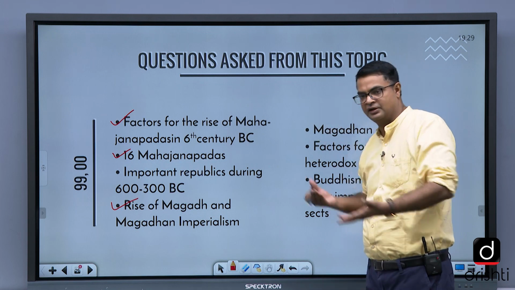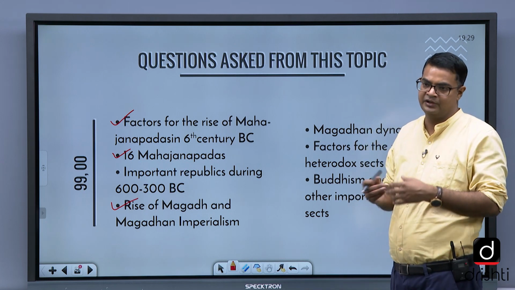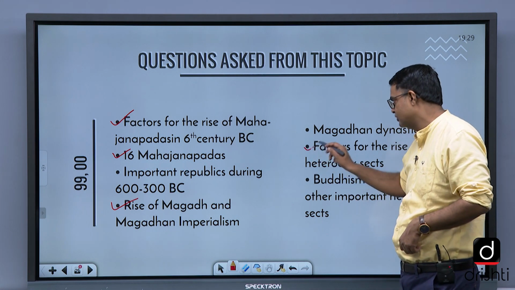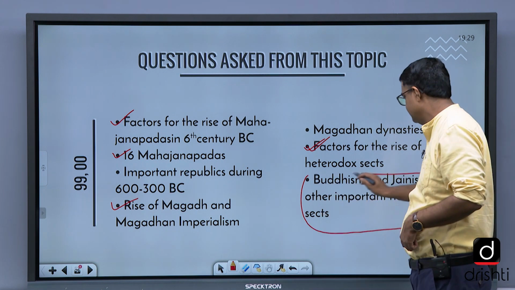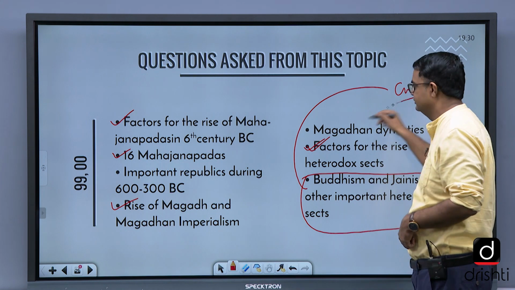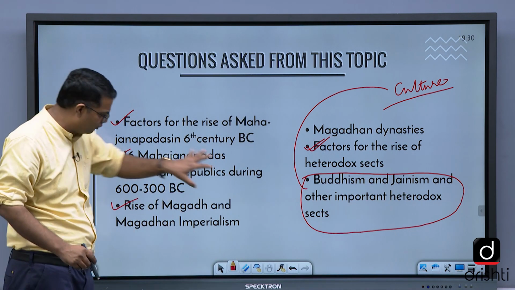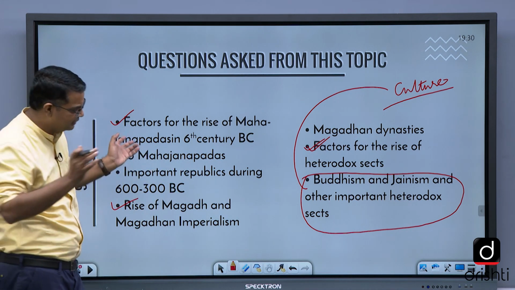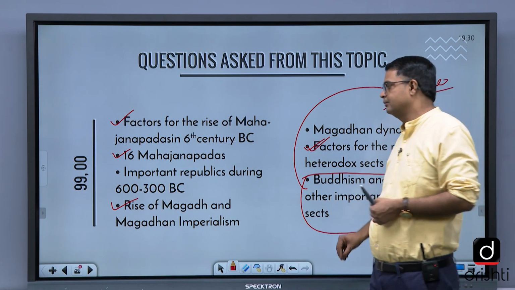Magadhan dynasties: there are Haryanka and Shishunaga, Nanda dynasty, and then the Nandas were overthrown by Maurya, and Maurya developed into an empire. Factors for the rise of heterodox sects, this is important. Buddhism, and this we study in the culture. So these topics are very, very important, and you need to focus on these things. There is a general reading for broader understanding, and then there is a reading in which you need to focus more. You have to study minute things in that particular topic.